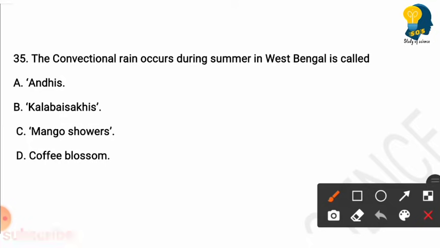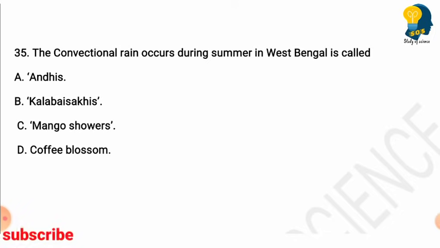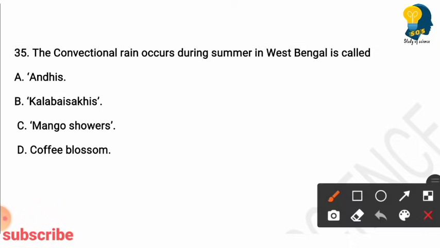The convectional rain that occurs during summer in West Bengal is called. Options are Andhis, Kalabaisakhi, mango showers, coffee blossom. So here the right answer is option B, Kalabaisakhi. Convectional rainfall that occurs during the summer in West Bengal is called Kalabaisakhi.